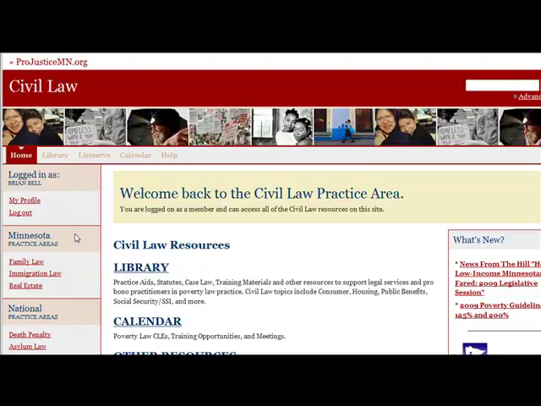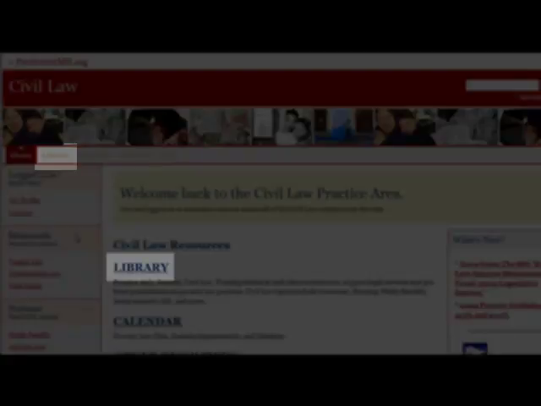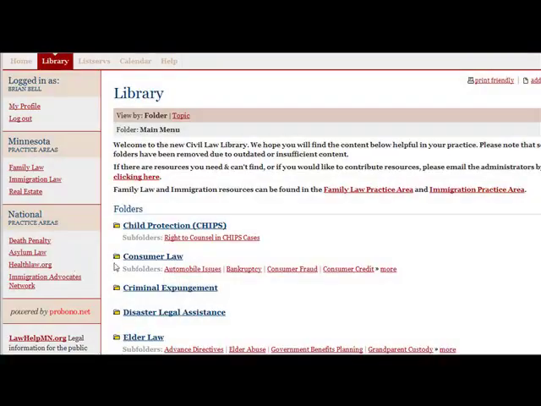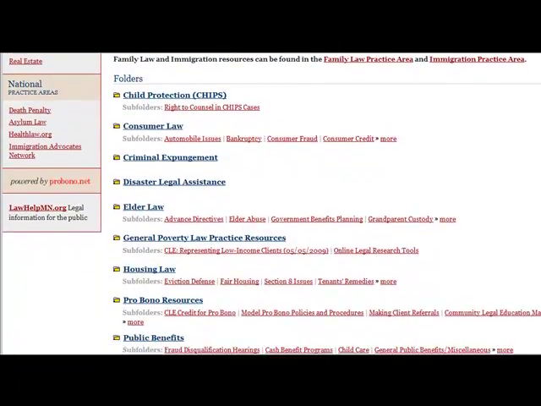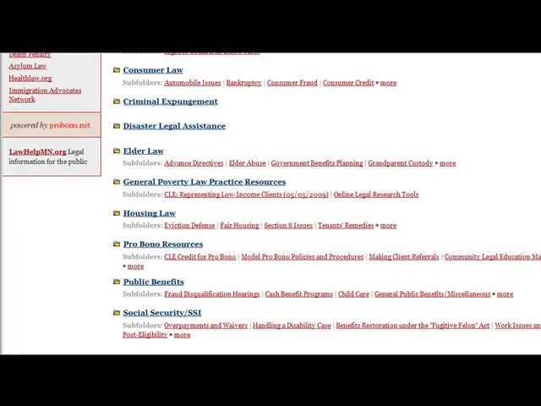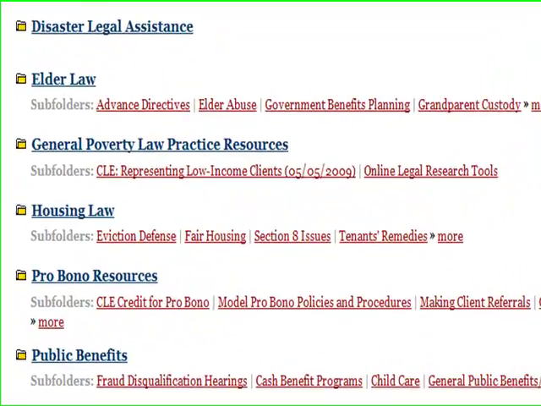Let's begin by looking at the civil law practice area. To access the practice area library, simply click on one of 2 links labeled Library. Resources are divided into topics and subtopics. In civil law, for instance, you will find resources related to consumer law, elder law, housing law, public benefits, Social Security, and more. Let's take a look at housing law.